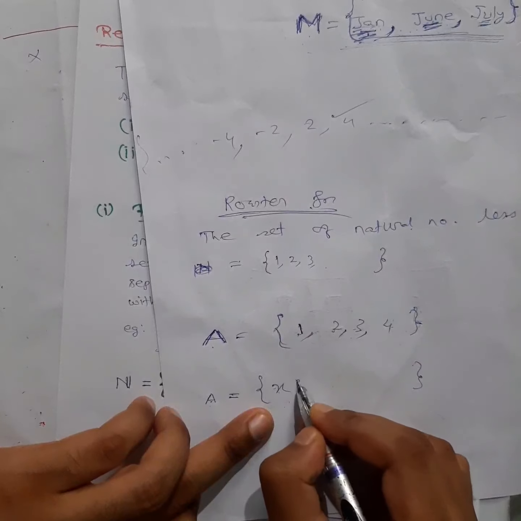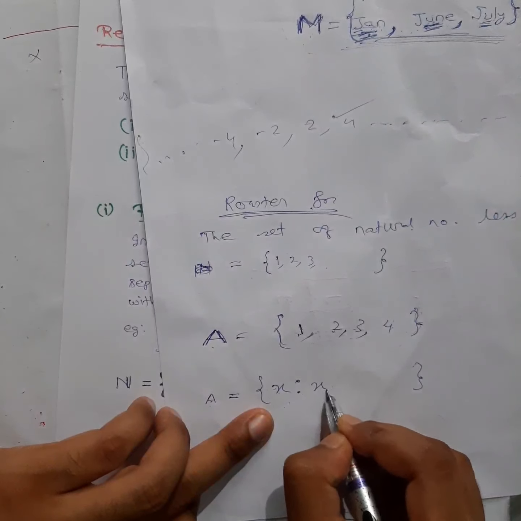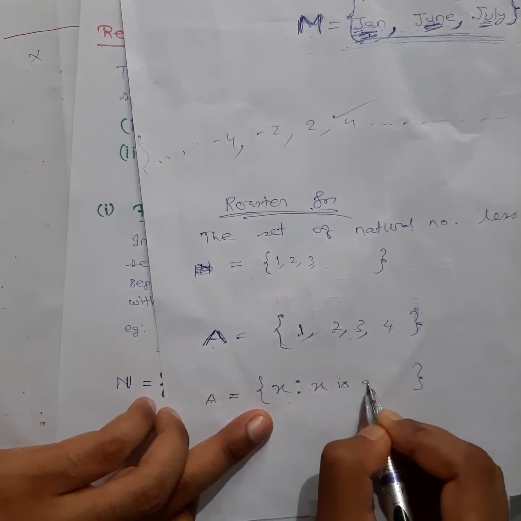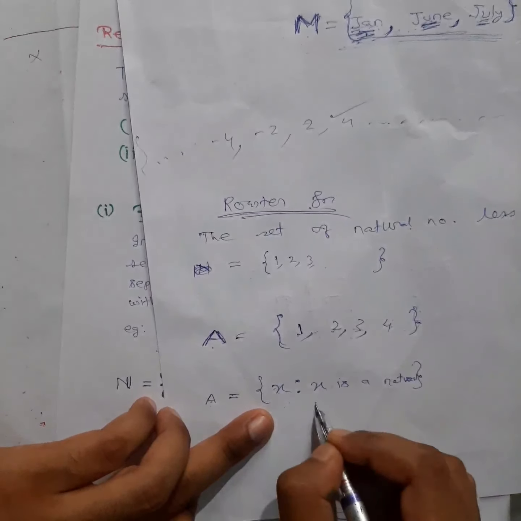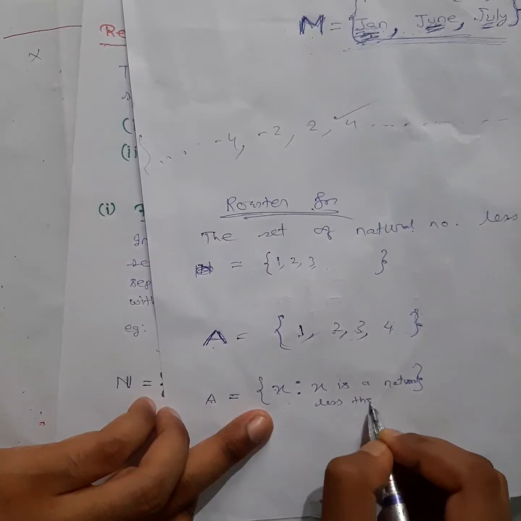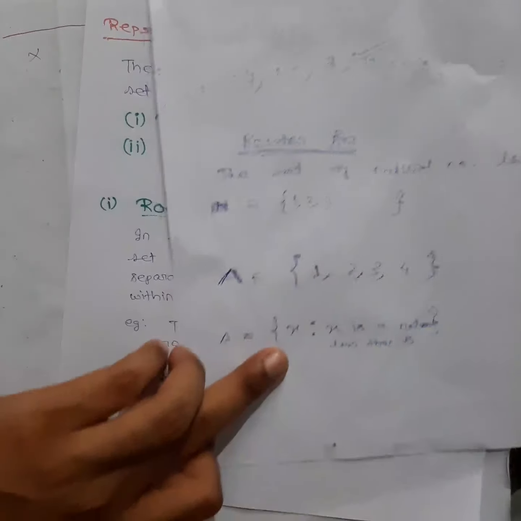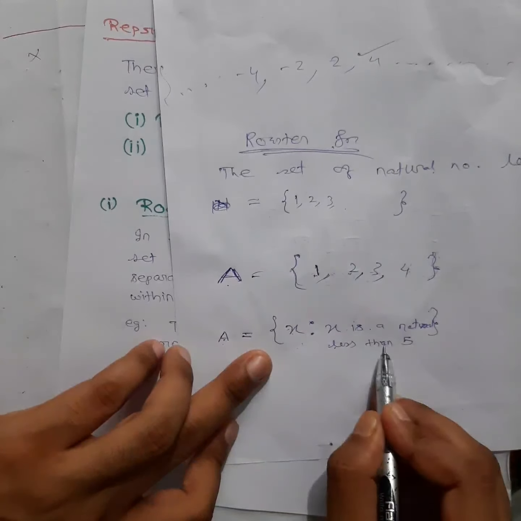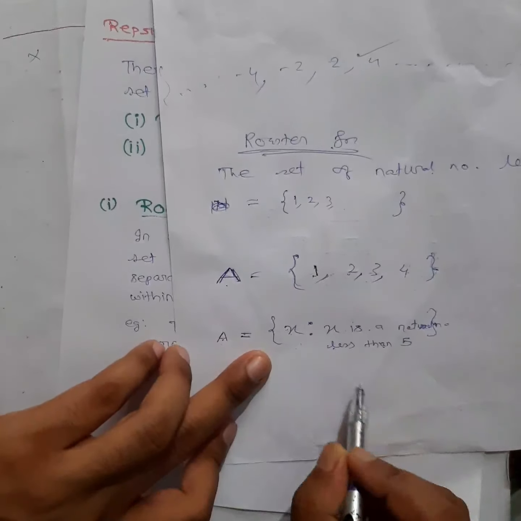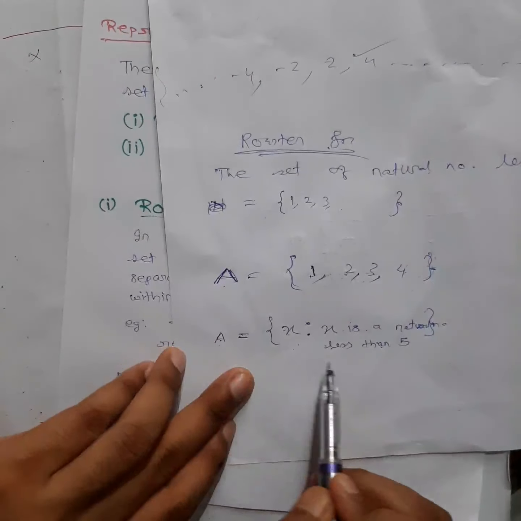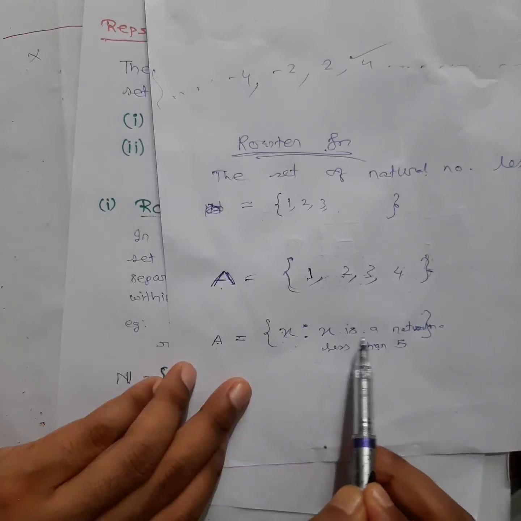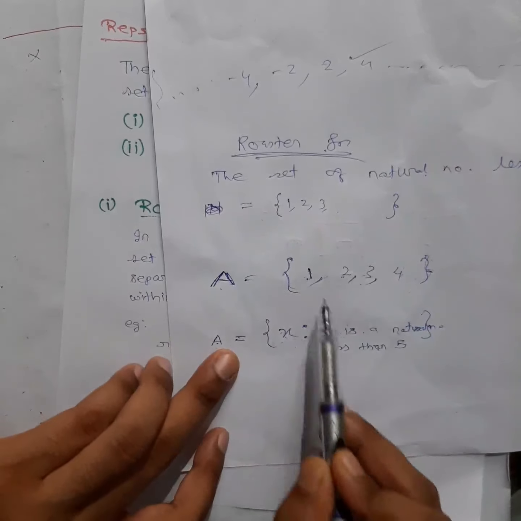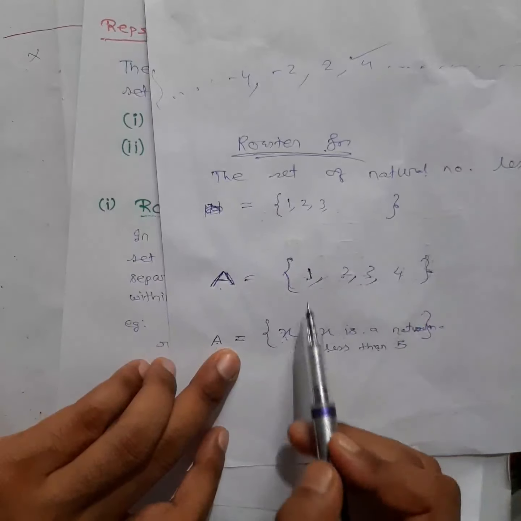What it is, I can write down: X is a natural number less than 5. Now you can see in this set what I have done. I have written the same thing, but I have not listed all the elements. What I have done is I have written these elements in terms of general form.